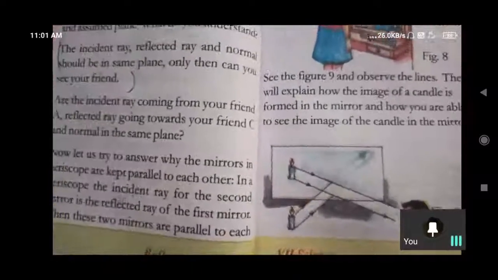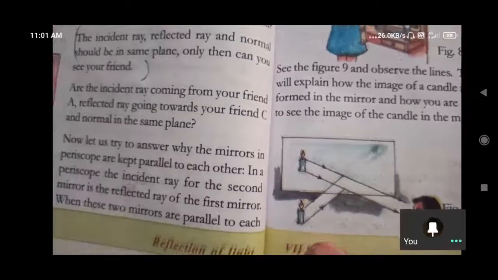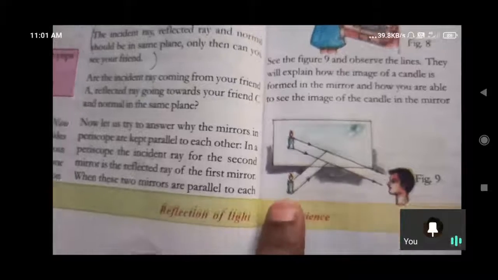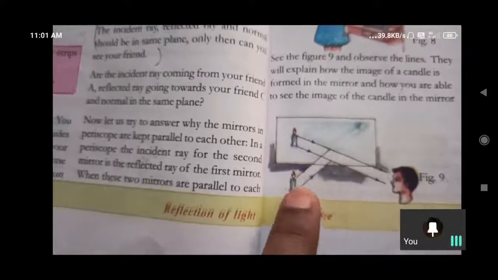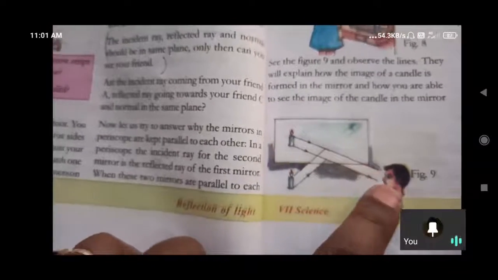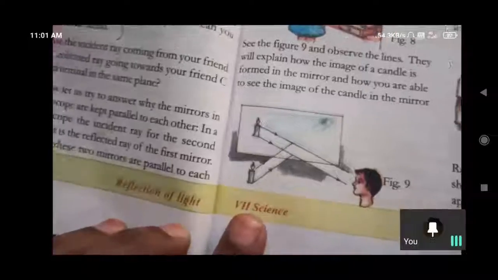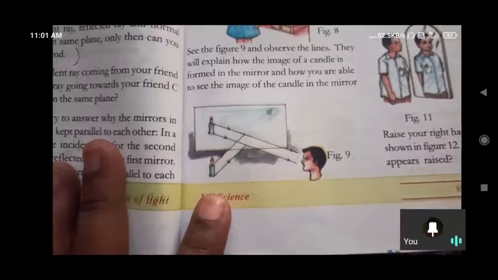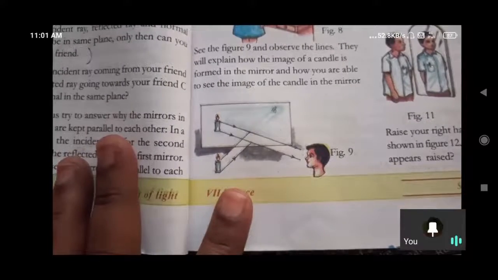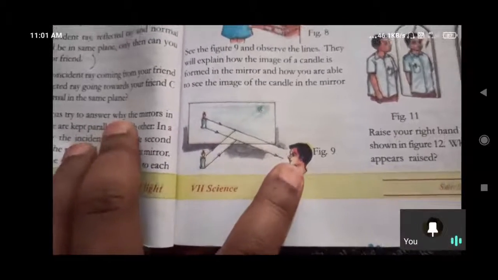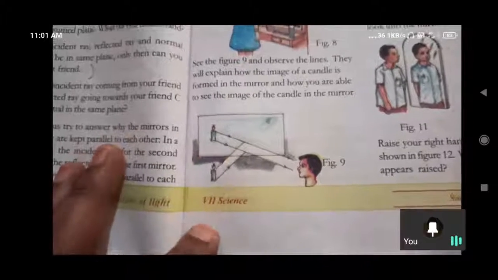How is it possible? First of all, the reflection comes to you. We can see the candle outside, and inside the mirror those rays are reflecting in this manner and rebounding back to your eyes. Why is the candle image formed inside the mirror? The rays reflect to the mirror, then the image is formed inside, and from that the reflected rays reach your eyes. You can see that inside the mirror also.